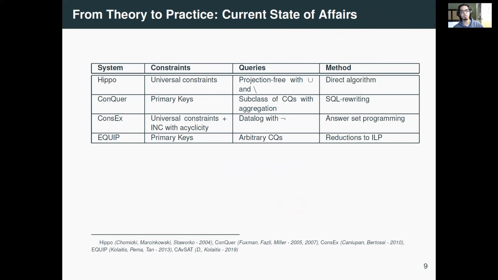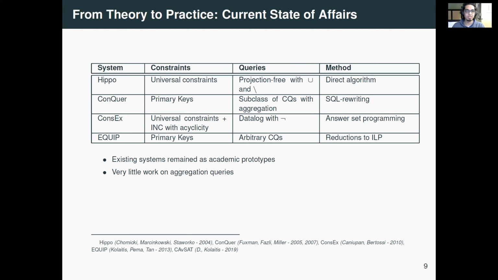So this was a little bit of theory regarding consistent query answering. There have been several attempts to translate this theory into practical systems for consistent query answering, for example, Hippo, Conquer, ConsX, and Equip, and so on. These were designed specifically to handle different classes of integrity constraints and different types of queries, and they rely on different methods to compute consistent answers. The problem is most of the existing systems remained as academic prototypes for several reasons.